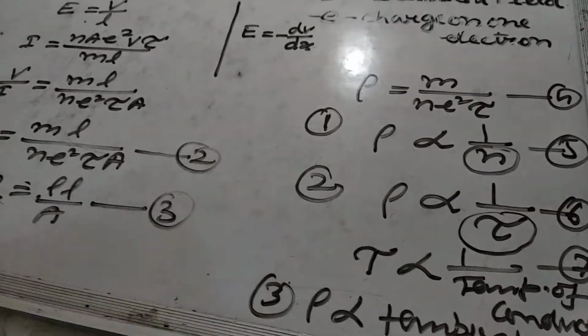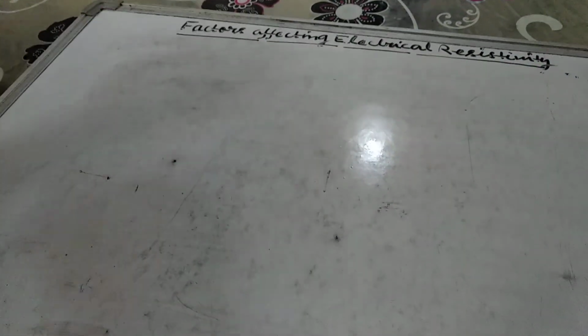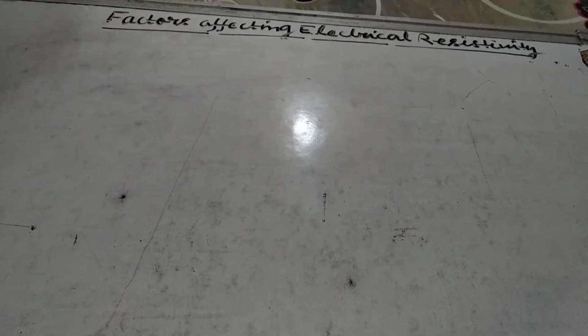So conductor and conductivity, the two points which are very important, that is conductor and conductivity. As we know that